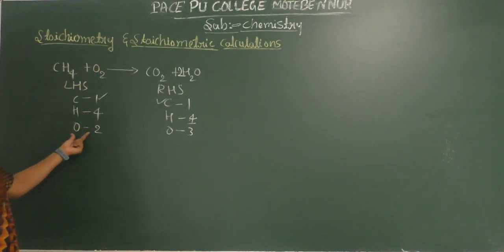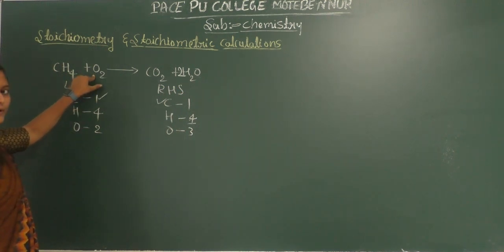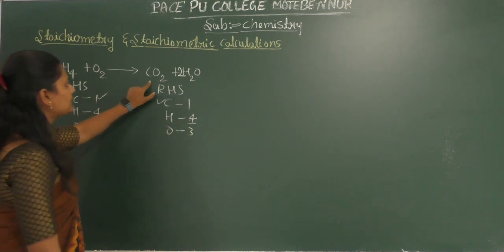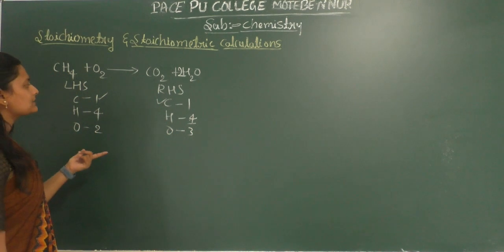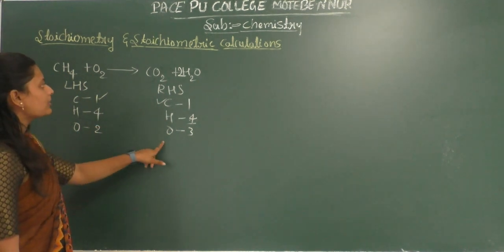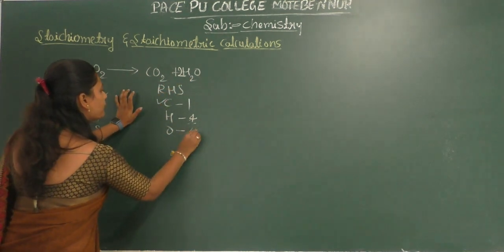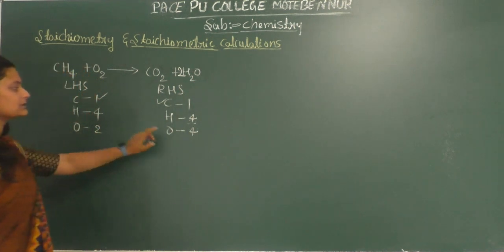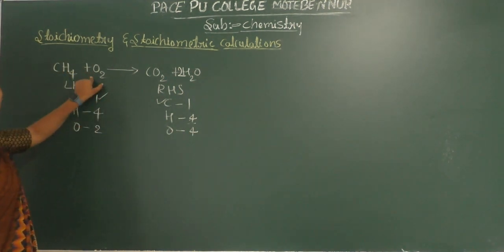So next, when we consider the number of oxygen, here the total number of oxygen at LHS side is 2 and at RHS side is 3. So here we have to balance the number of oxygen. Sorry, here the total number of oxygens is 4, 2 into 2, the total number of oxygens is 4. So here we have to balance the oxygen at LHS side.